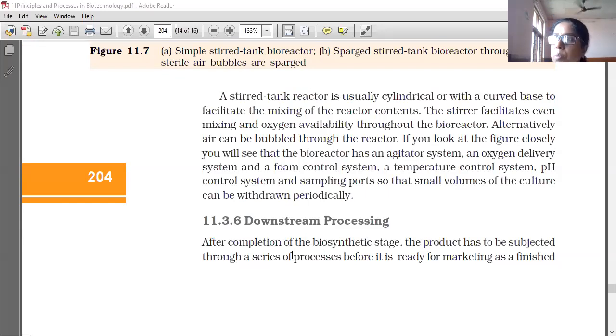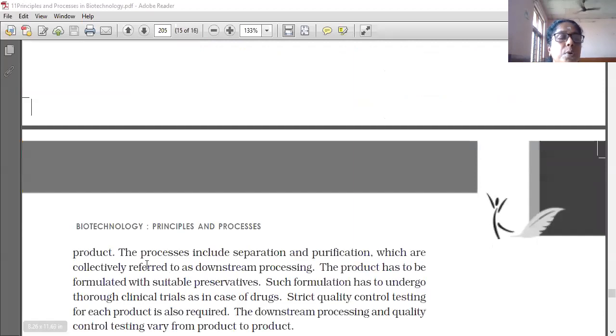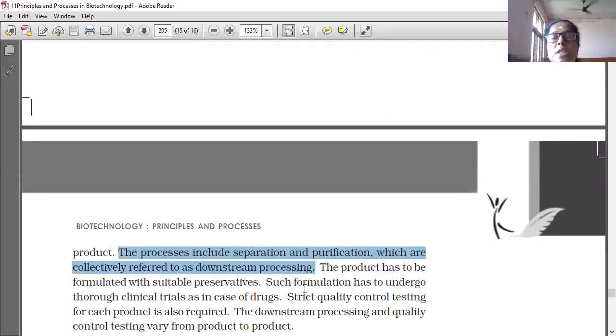After completion of the biosynthetic stage in the bioreactor, the product has to be subjected through a series of processes before it is ready for marketing as a finished product. What are the processes? Separation and purification, which are collectively referred to as downstream processing.